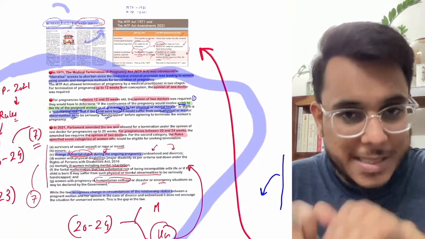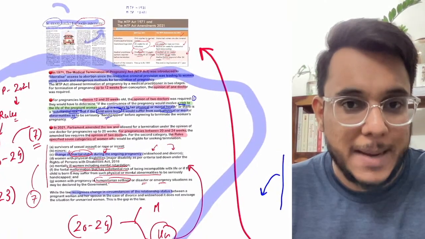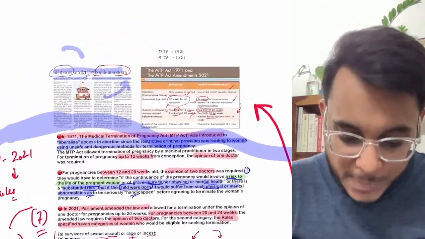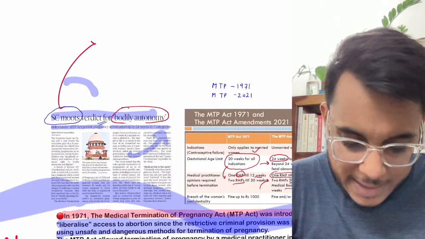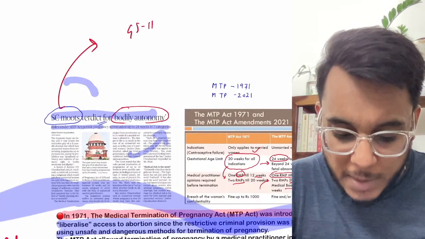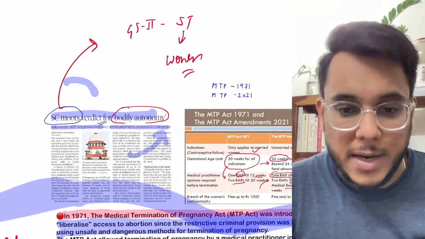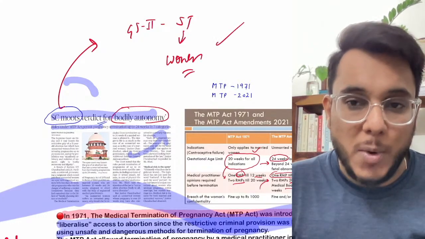Guys, please download this PDF from the Telegram channel, and please put this PDF in your GS paper number 2, where this particular article is going to be important. This article is going to be important in GS paper number 2, social justice, women related issues. Fine, very important one. Now moving on.